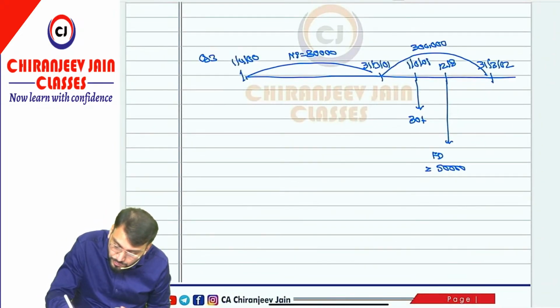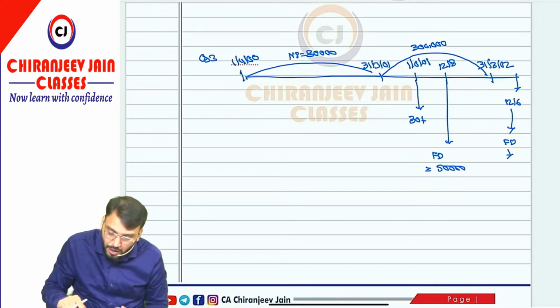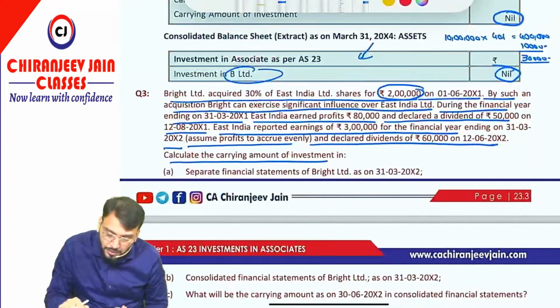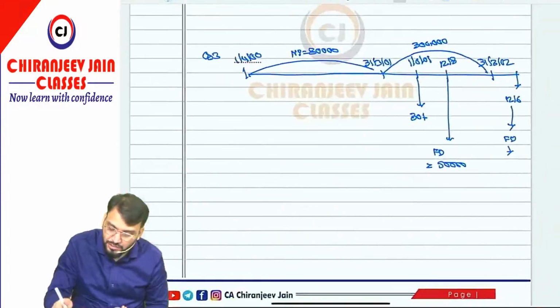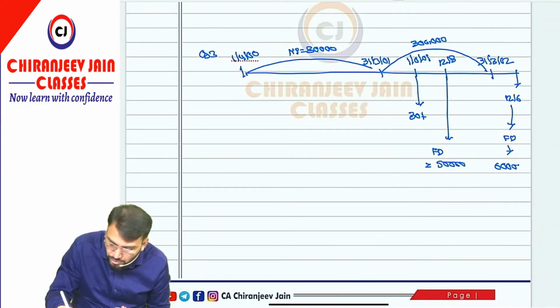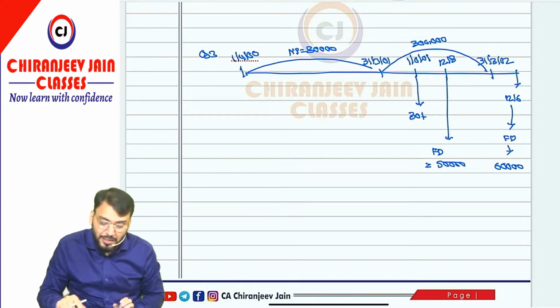And on 12th June, after this, the final dividend of the previous year was declared. How much was declared? What was the amount? It was 60,000. This is the question. The question is a little interesting. Now what have they asked?